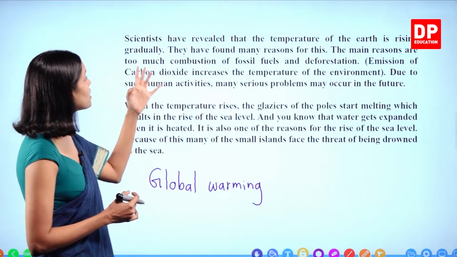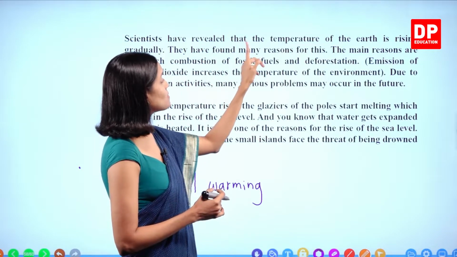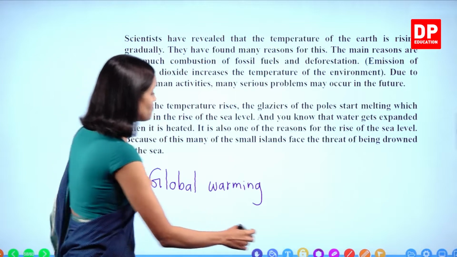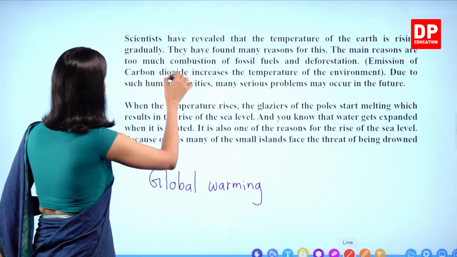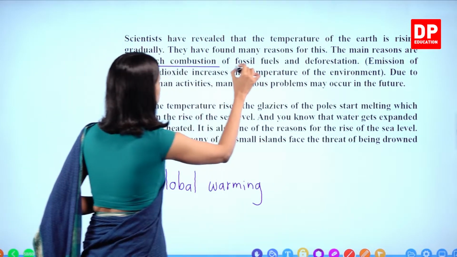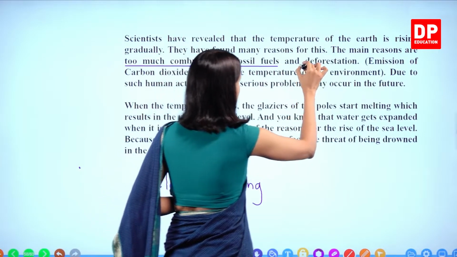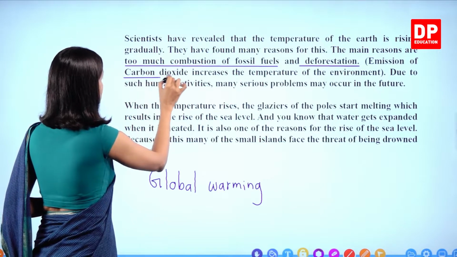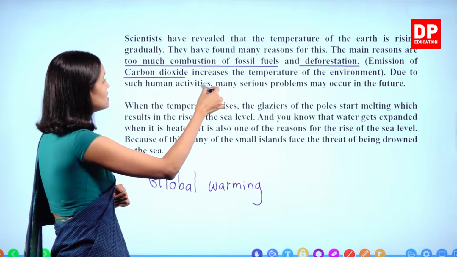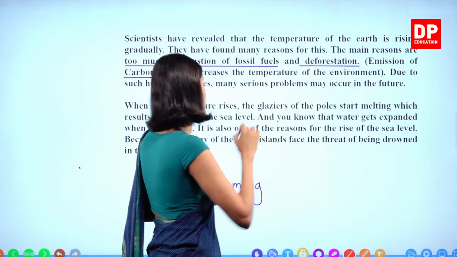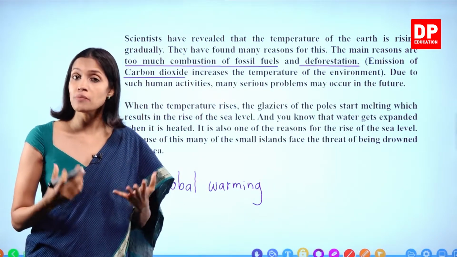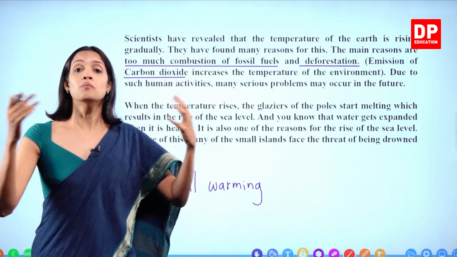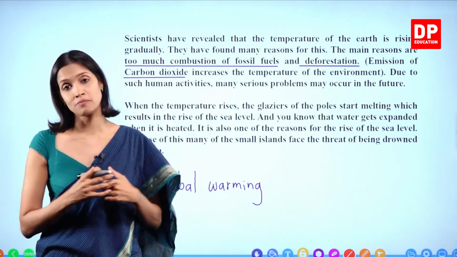They have found many reasons for this. The main reasons are too much combustion of fossil fuels and deforestation, which lead to the emission of carbon dioxide gas. Emission of carbon dioxide increases the temperature of the environment. When a lot of carbon dioxide gas is present in the atmosphere, more heat is retained in the atmosphere.